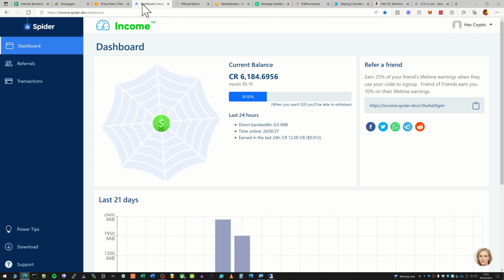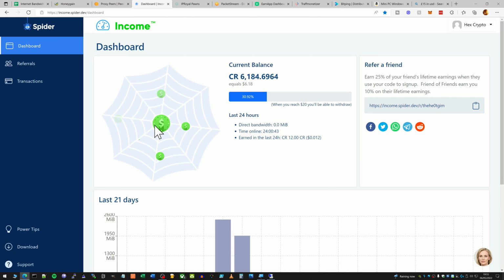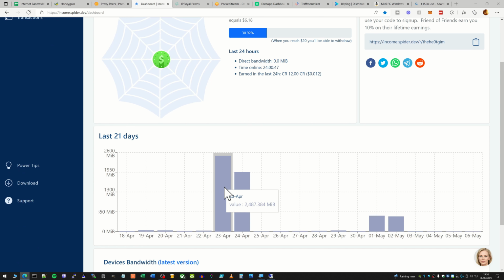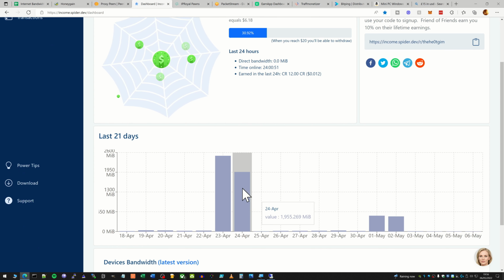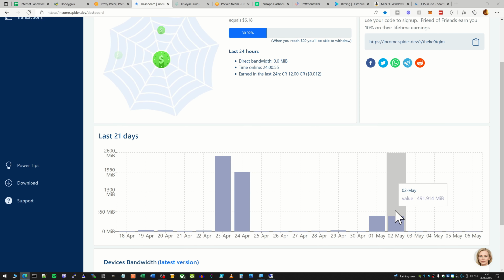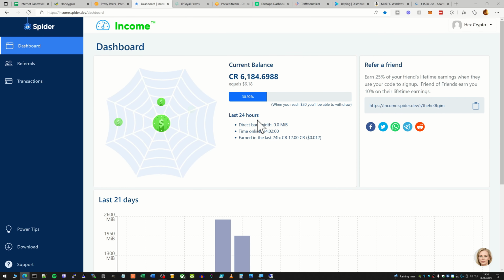So next up is Income Spider, and I quite like this one because you can basically see it clocking up as you sit and watch the page. Now, initially this started really well. I got loads of traffic to start with, a couple of gigs here and a couple of gigs there as well. It did drop off after that. I don't know if that was just some initial testing, but it has picked up again a bit over the last week or so. But obviously, again, you can't guarantee how much traffic you're going to get from these things.